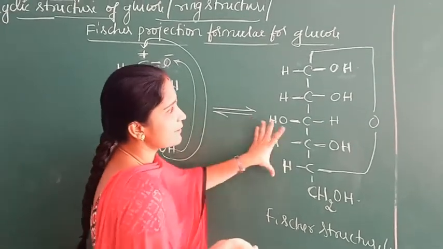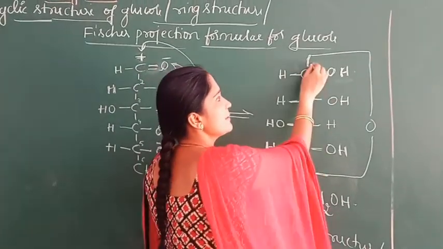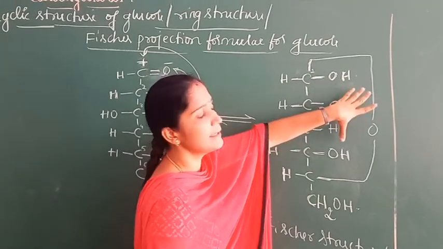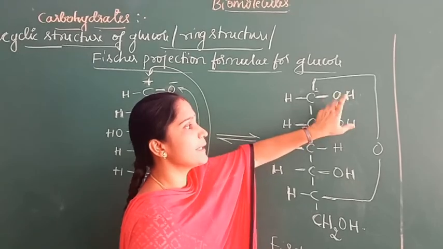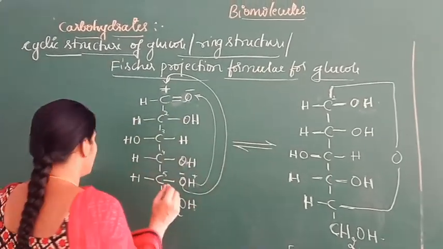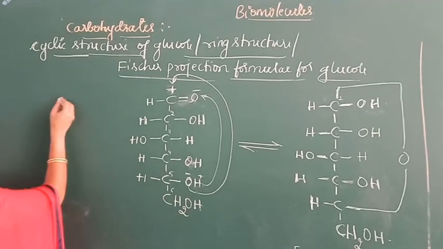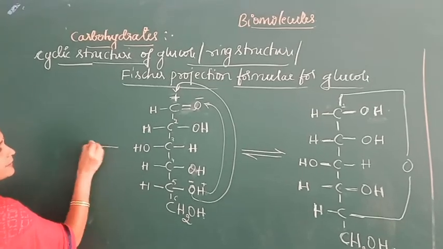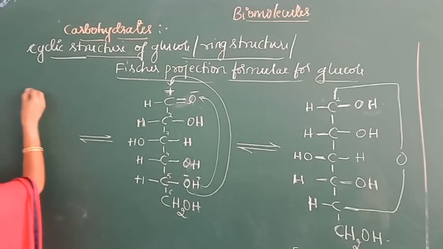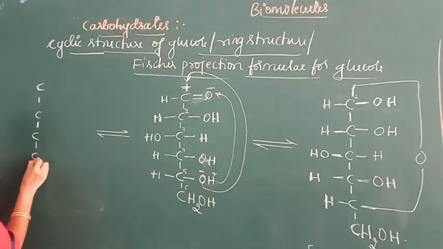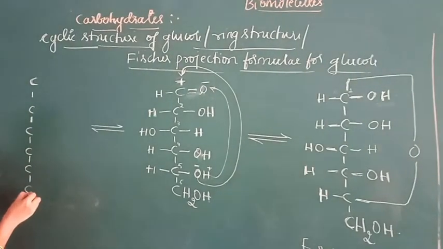In this structure, in the first carbon, the OH group is present on the right hand side. You can write this OH on the left hand side also. Now I am writing the OH group on the left hand side of the first carbon. First draw 6 carbon atoms.